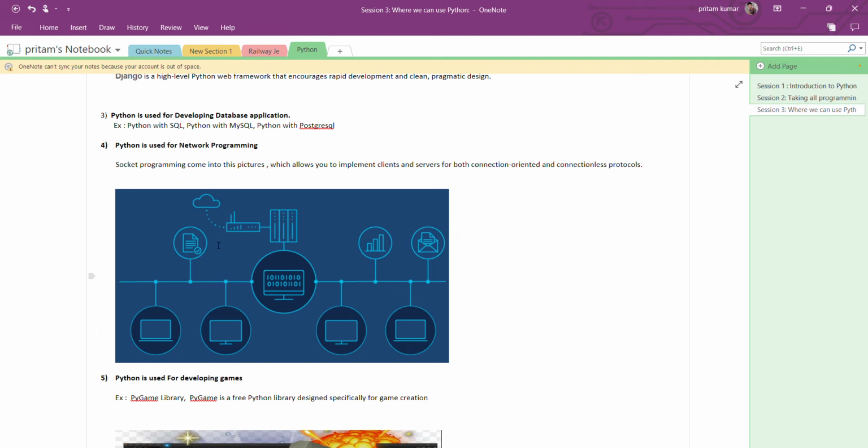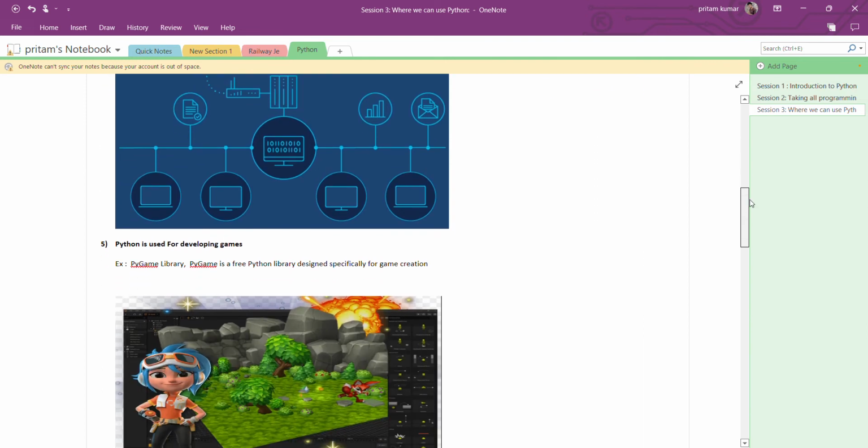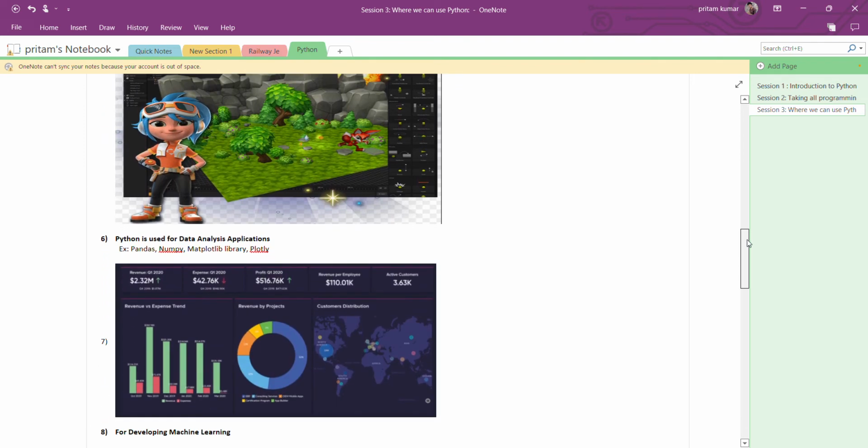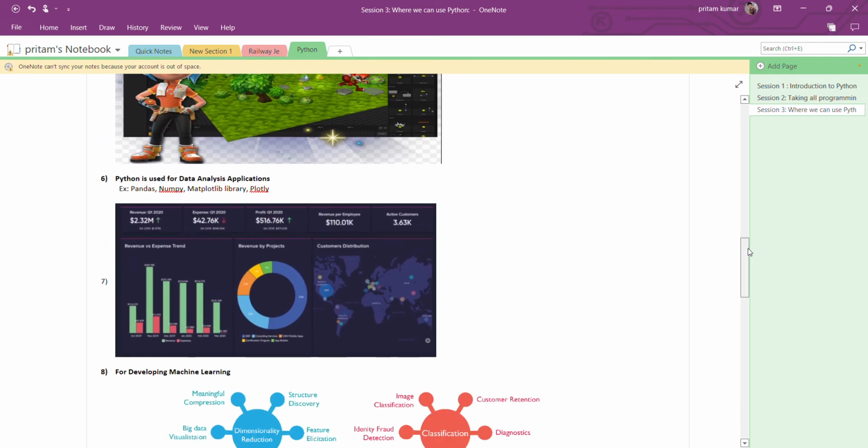Now the next point is that Python can be used for developing games also. For developing games, we can use the Pygame library. It is an open source library, and through that library we can develop our games.